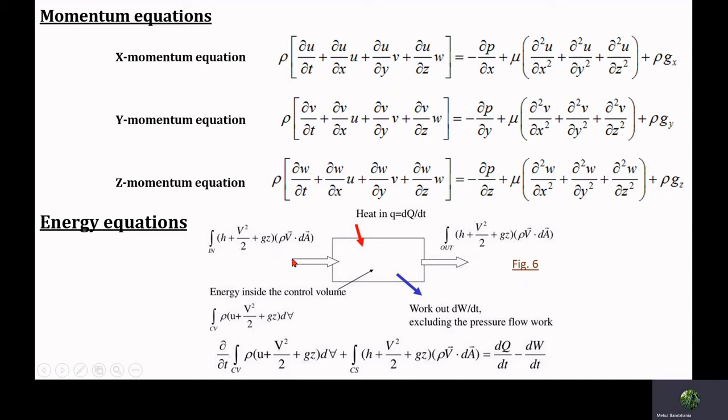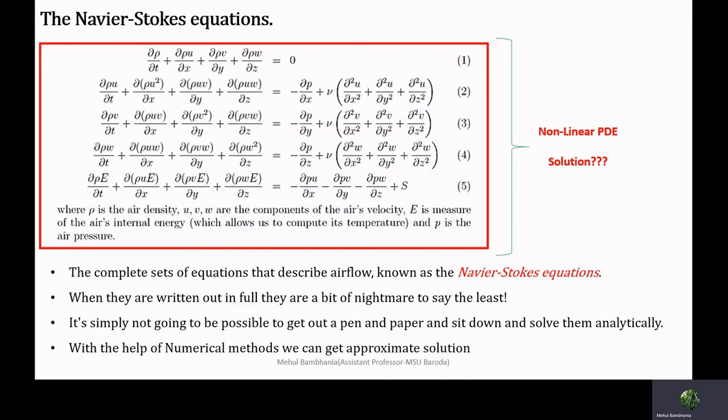This much energy enters the control volume and leaves through the other side of the control volume. However, this is an open system, so mass as well as energy will interact within the control volume in the form of heat and work. So it is concluded that all governing equations are in partial differential form.